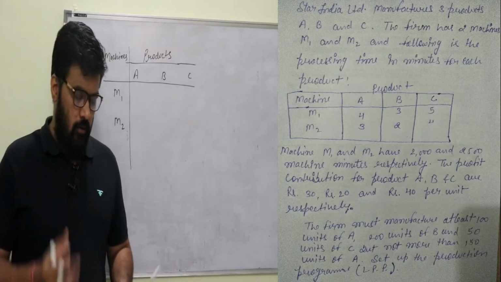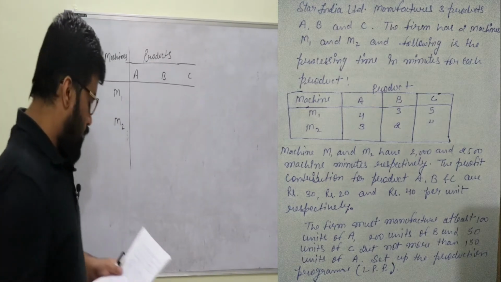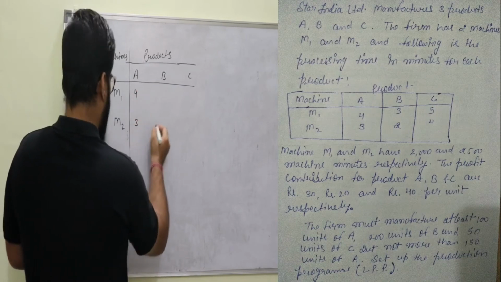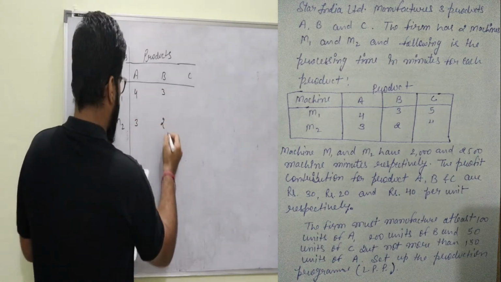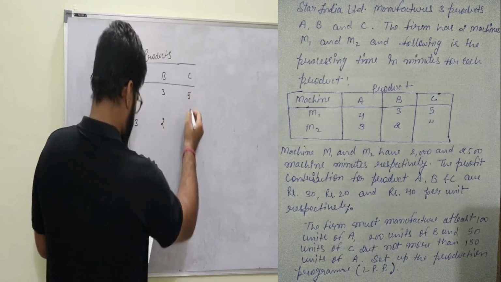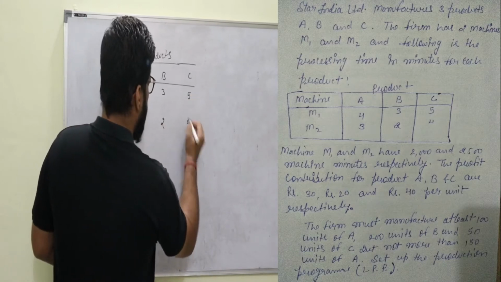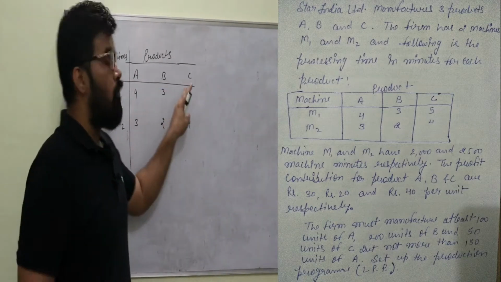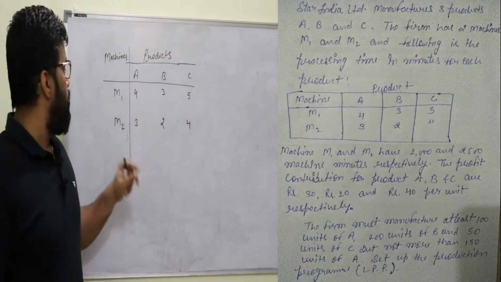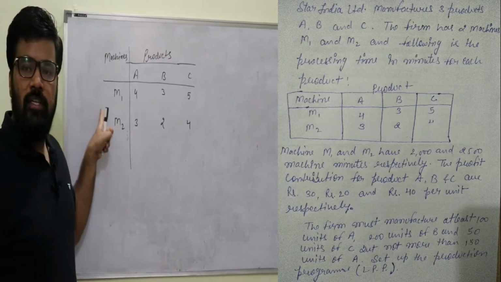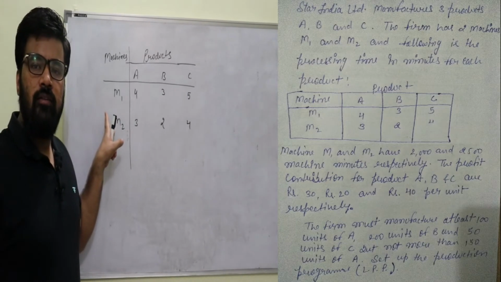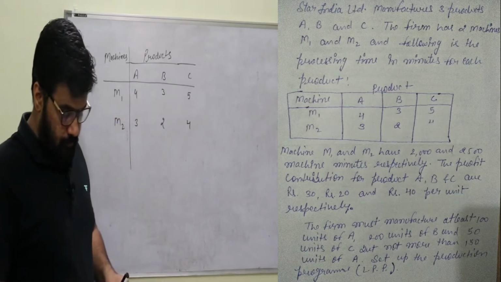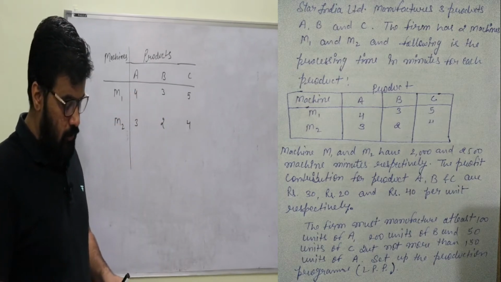So this is already given in tabular form. For M1 it is, right now I am just copying it and then will discuss in 2 minutes what this is. Right. So the company is producing 3 products, and M1 and M2 are 2 machines on which the products need to be processed, and these are the processing times in minutes for each product.